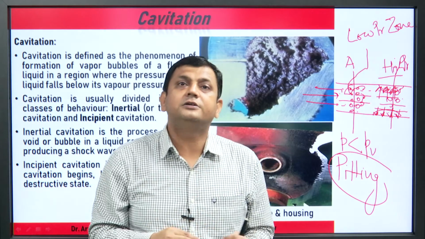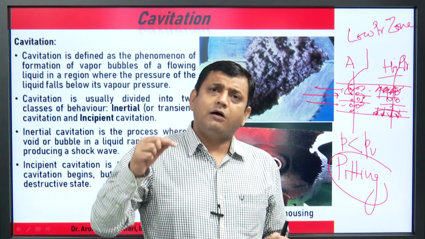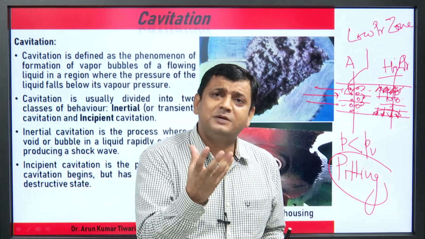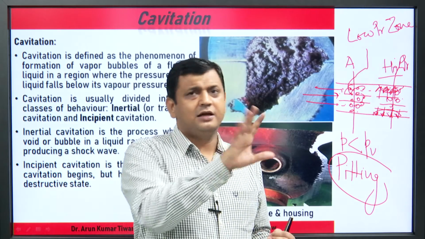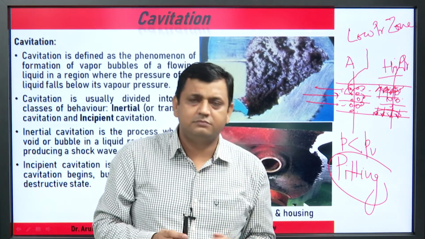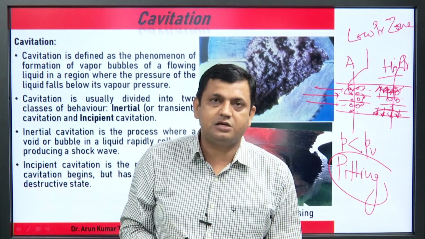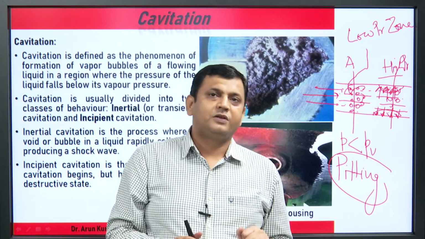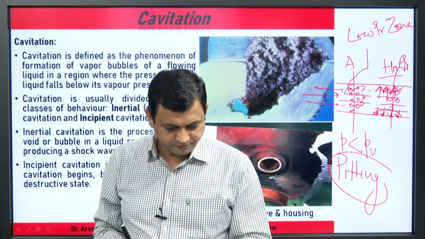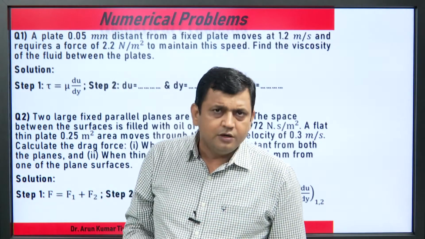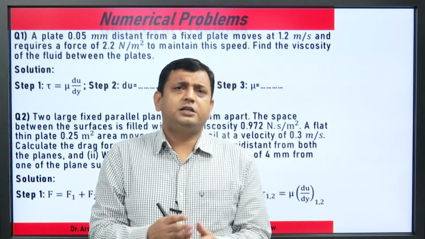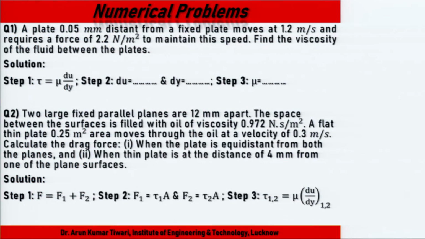That is very important, meaning at which point bubble formation takes place. We will discuss this again in detail for the reaction turbine in fluid machinery, but this is the fundamental physics of cavitation.